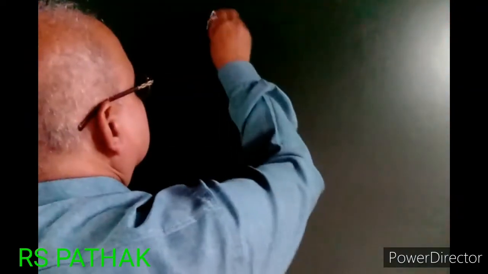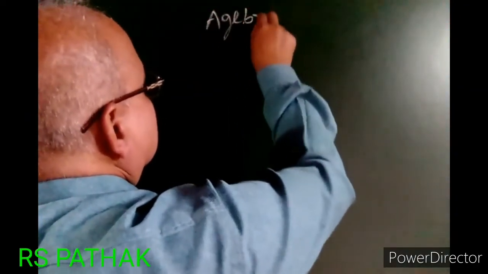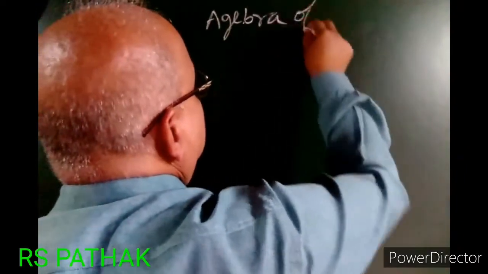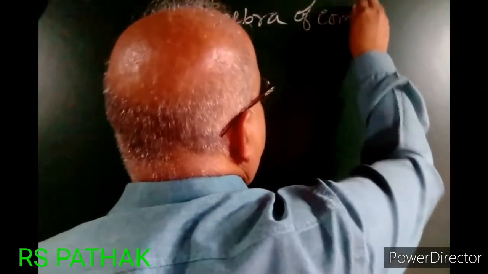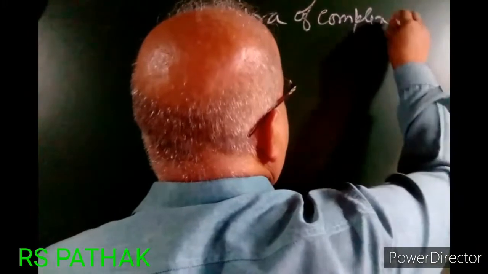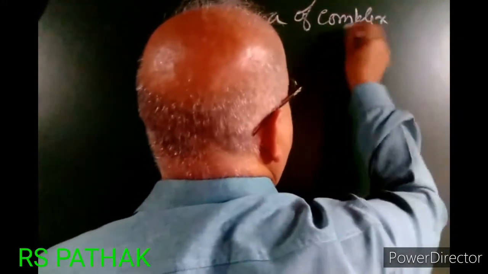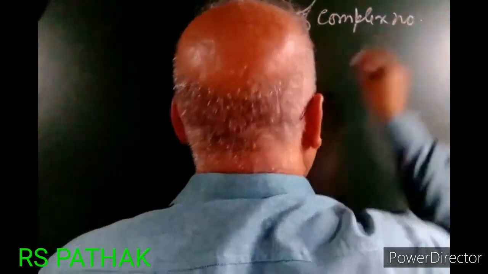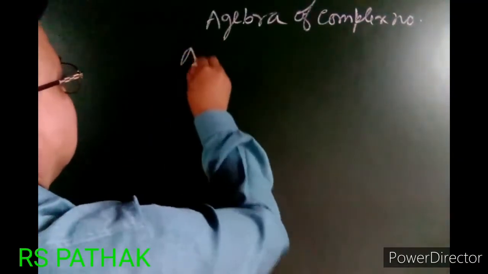Now I am moving further. Algebra of complex numbers. First, addition.